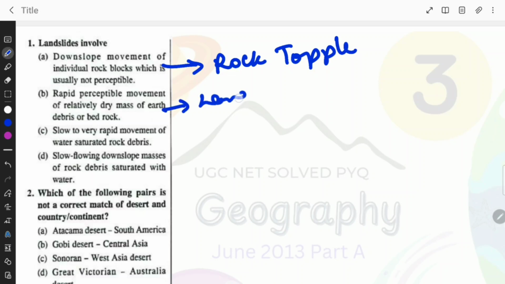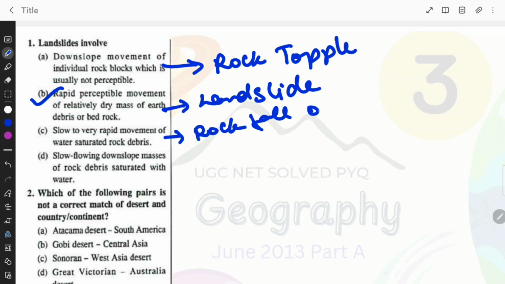This is what we call landslide. So option B is the answer here. Option C, slow to very rapid movement of water saturated rock debris. This one is either rockfall or earthfall.